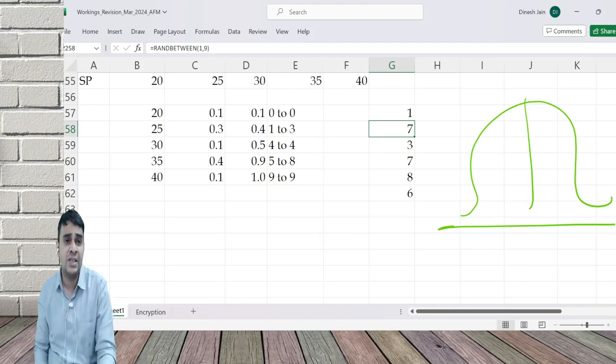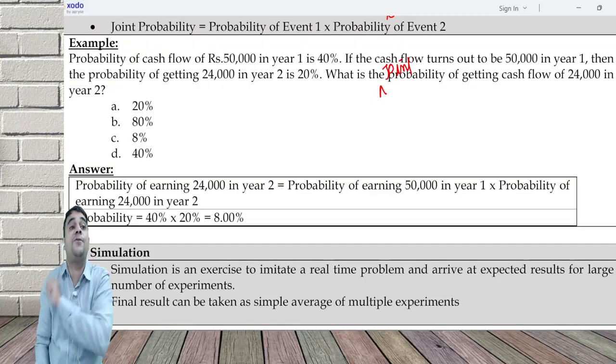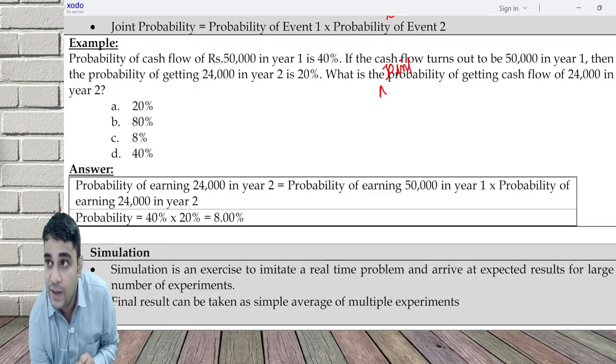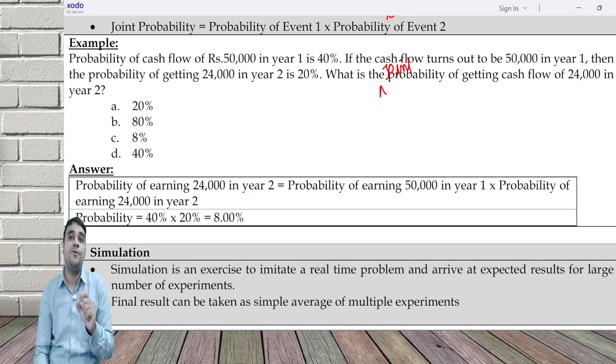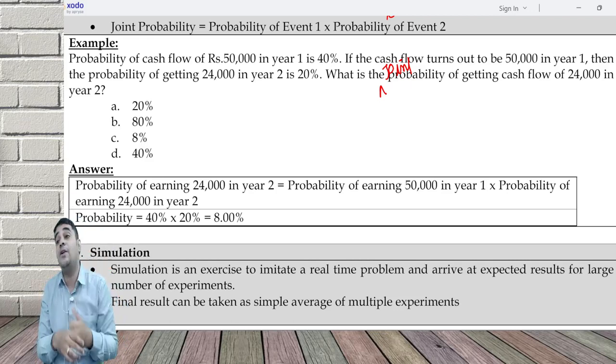Now simulation says, because you're doing so many experiments, you should do your NPV calculation at risk-free rate, because risk is anyway considered in so many experiments, which many authors are not okay with. Because when you do the final NPV, say a weighted average or a simple average, that final NPV unfortunately was calculated at risk-free rate.